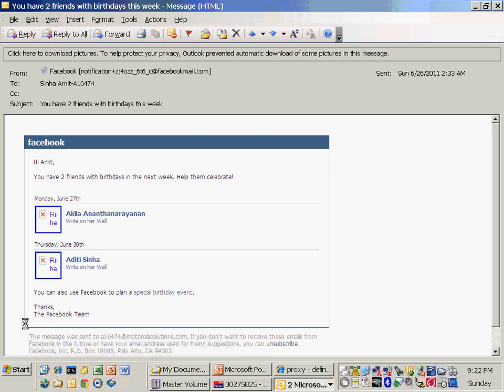This is my Outlook email, and it says that you have 2 friend birthdays this week, and there are 2 names over there, and there is a picture over there, and this is another picture. But there is a cross mark over there because those pictures are not downloaded. Any editor, when it opens a file, a Word document for example, has text content, and it can also have some embedded pictures. Now assume that those pictures are represented by a class called image.